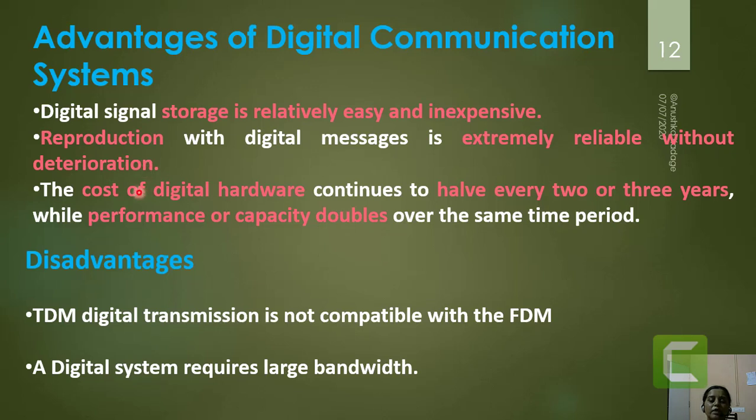As we are seeing, the hardware for these digital communication systems may be based on digital ICs, so the cost of that digital hardware may get halved every 2 or 3 years because of more developments, and while these costs get halved, their performance capacity goes on doubling.